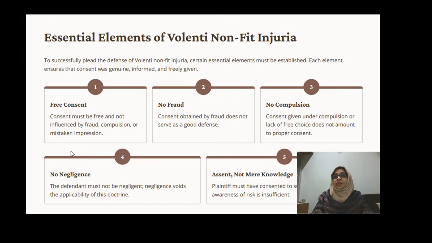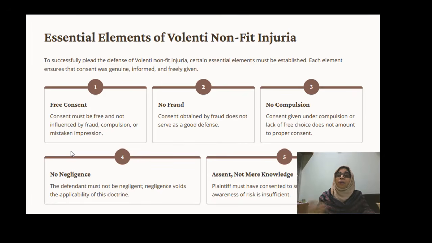Even consent given by a minor is not acceptable. Consent given by a person of unsound mind is not acceptable. At the same time, if the consent has been taken forcibly, fraudulently, or for some property or anything else, or in an intoxicated situation, that is also not acceptable. Then the defense will not be applicable in these situations. Now we go with fraud.